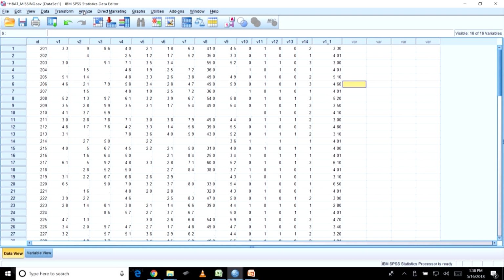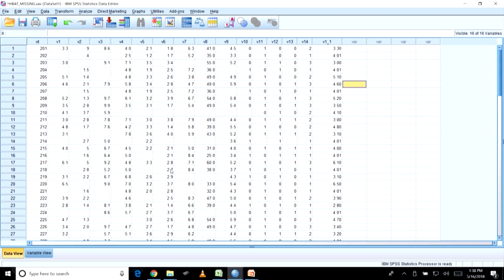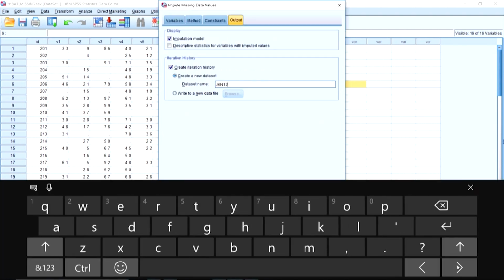So, go to Analyze, there is something you can see, Multiple Imputation, can you see this? In this multiple imputation it asks you to handle the missing data. So, what I have done is I am creating a data set, for example. I will create, the name is JKN. So, I am saying JKN is my name.